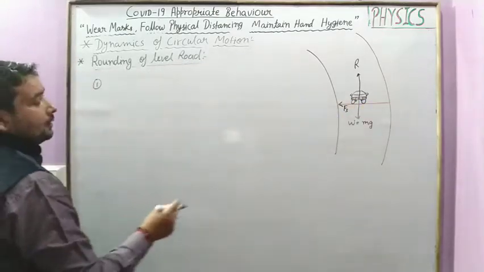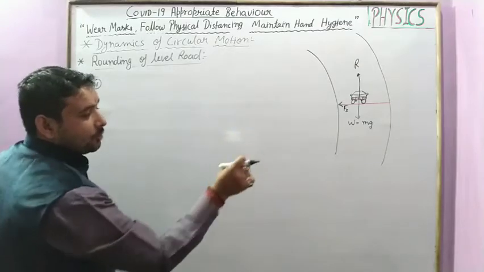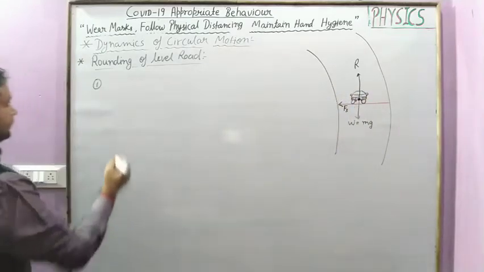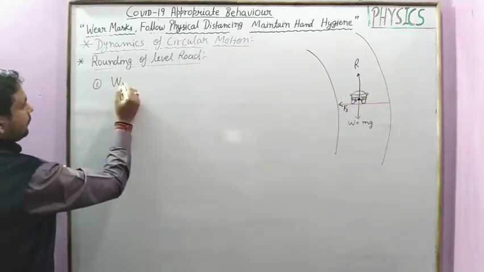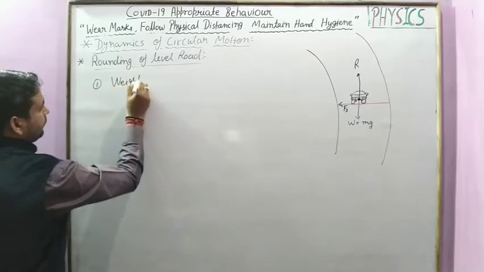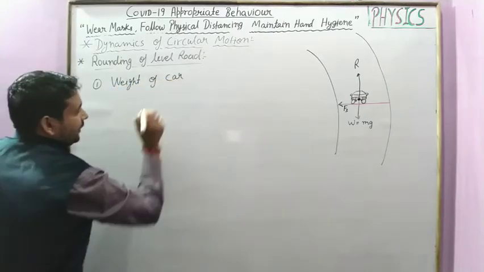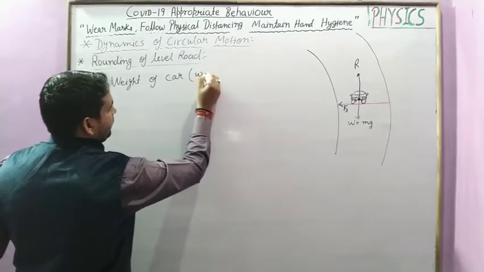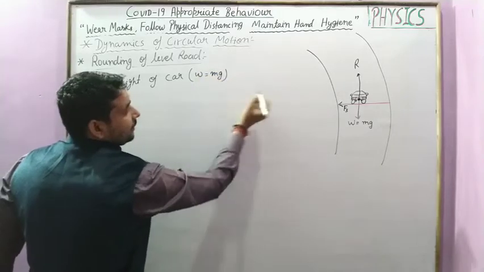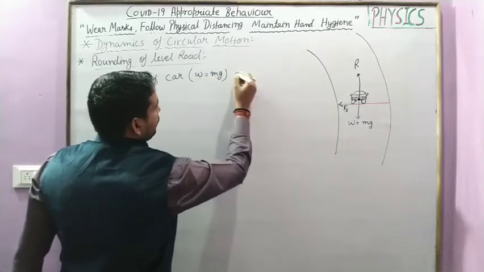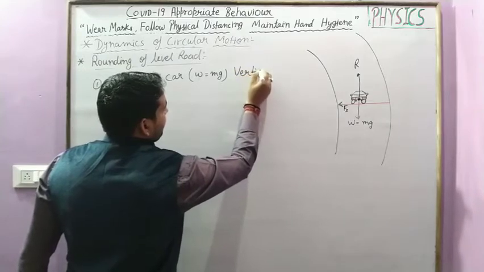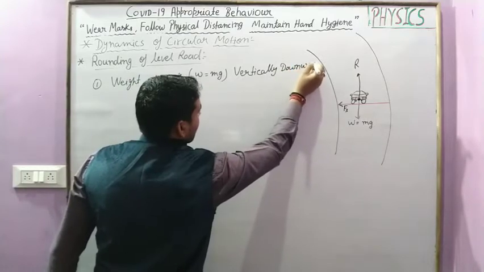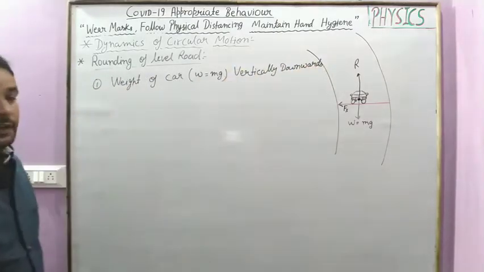Now three forces act on the car. One, weight of the car, W equal to mg, vertically downward. Clear?